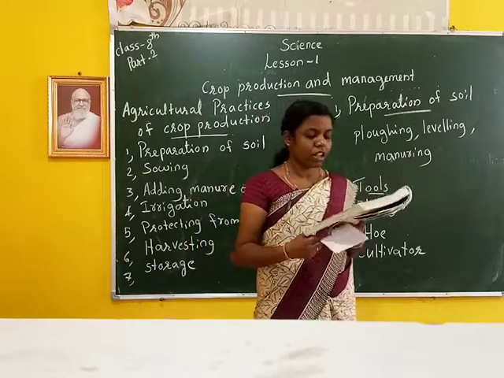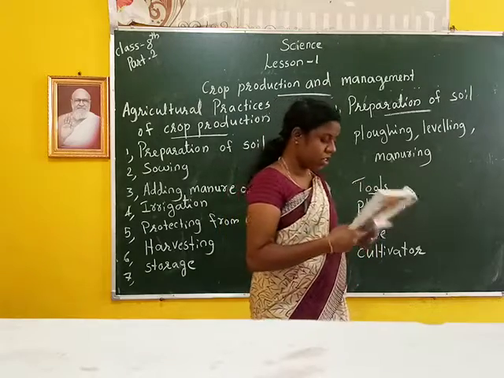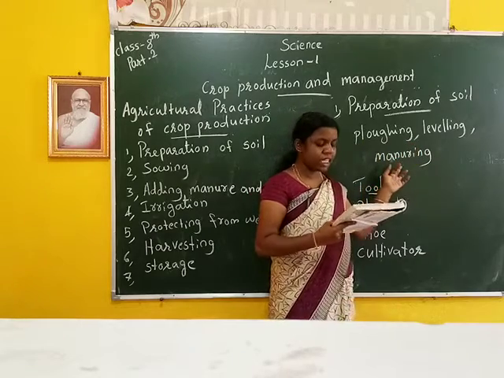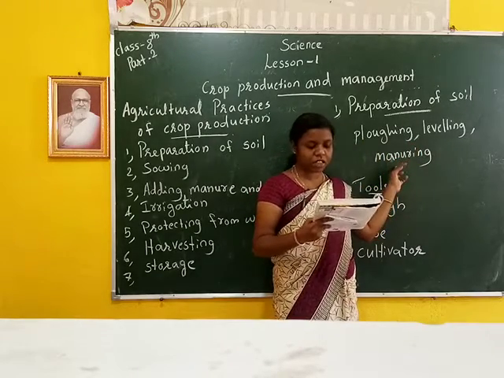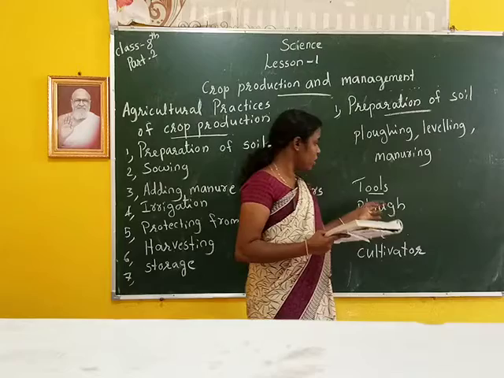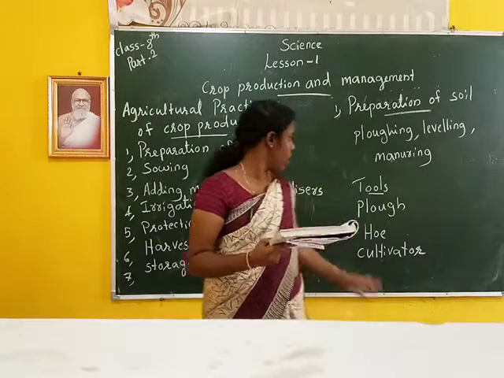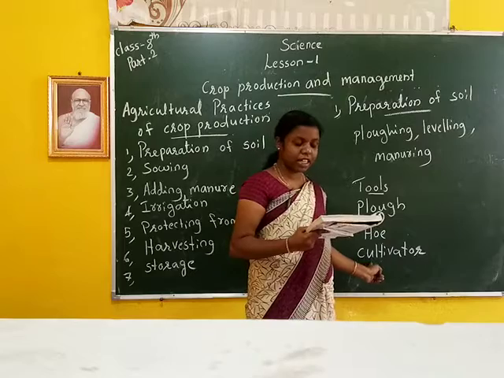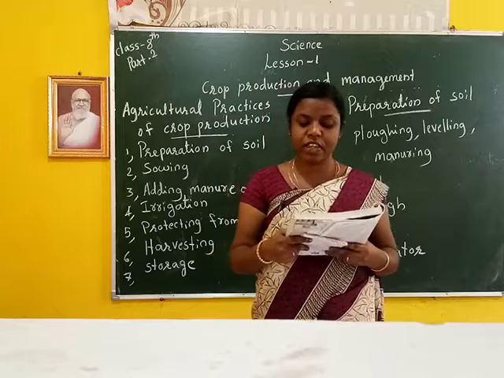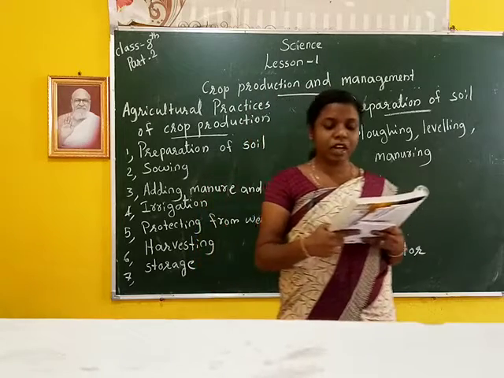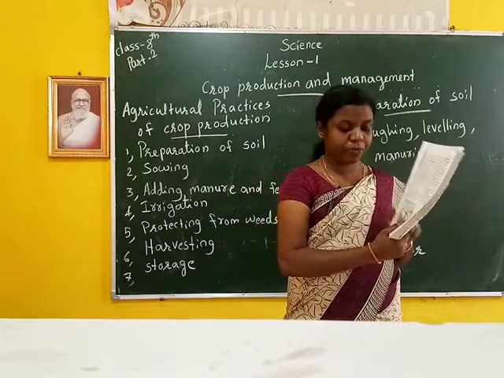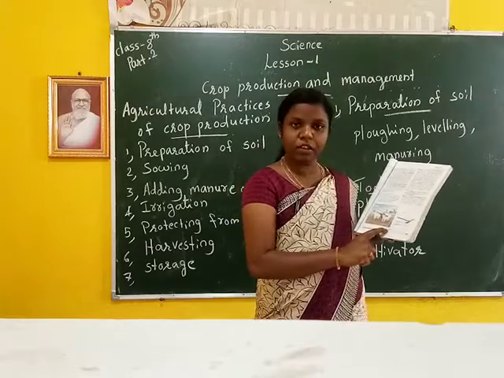Next are agricultural implements. The preparation of soil, which includes plowing, leveling and manuring, is done with the help of various tools. These tools are called agricultural implements. The main tools used for this purpose are the plow, hoe and cultivator. First we discuss the plow. It has been used since ancient times for tilling the soil, adding fertilizers to the crop, removing the weeds and turning the soil. Then in your textbook, picture 1.1a, the plow picture.